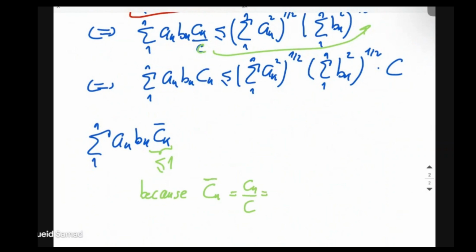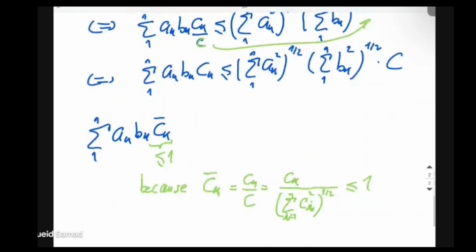And what is c? C is just the summation from 1 to n of ck squared to the power 1 over 2. Maybe we should use a different running index. Let's do ci. And that's clearly bigger than the ck on its own, so ck bar is not equal to 1. So the summation ultimately is smaller or equal to the summation of ak times bk from 1 to n, times 1, but we can just ignore that.